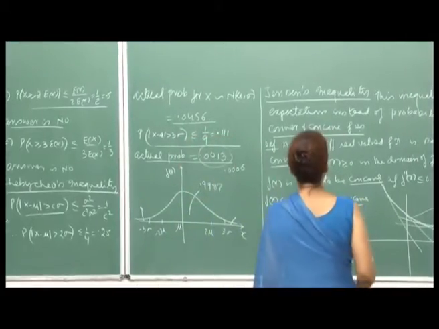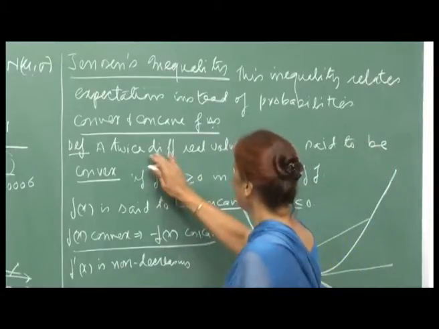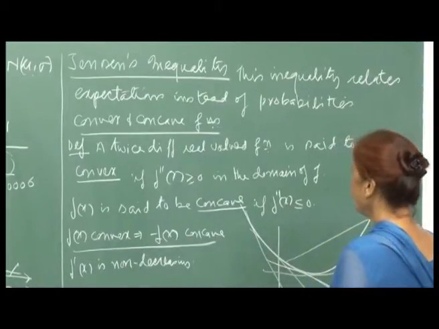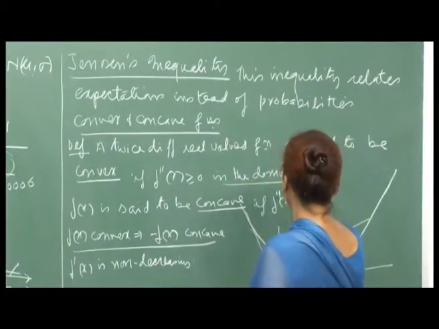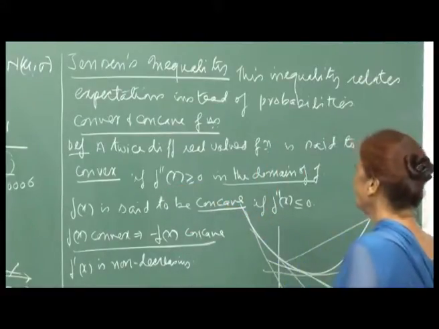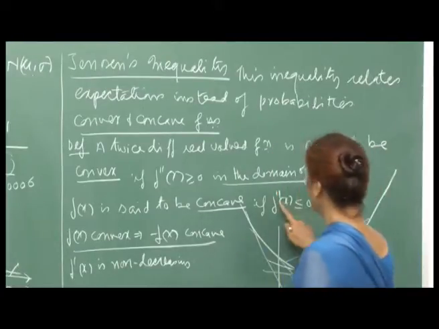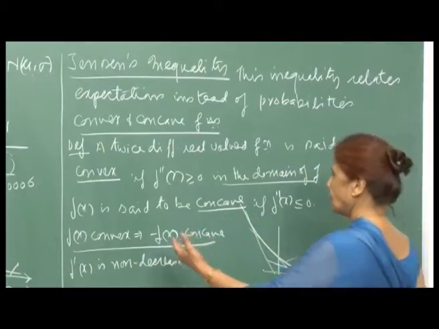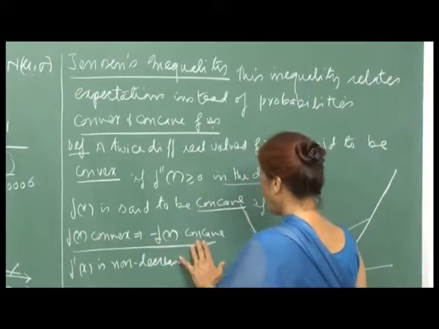Here, a function is said to be convex if it is twice differentiable. If a real valued function is twice differentiable, then it is said to be convex if its second derivative is non-negative in the domain of f. So, wherever f is defined, if f double prime x is non-negative at all those points, then the function is said to be convex. And if the double derivative is less than or equal to 0, then the function is said to be concave. Therefore, the relationship between convex and concave is that if f is convex, then minus f x is concave.